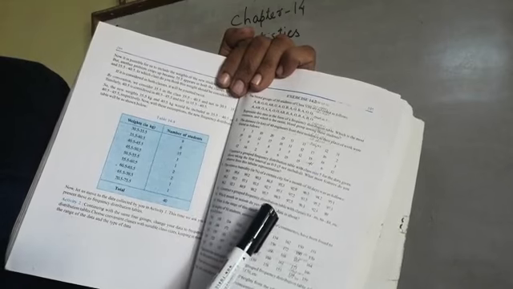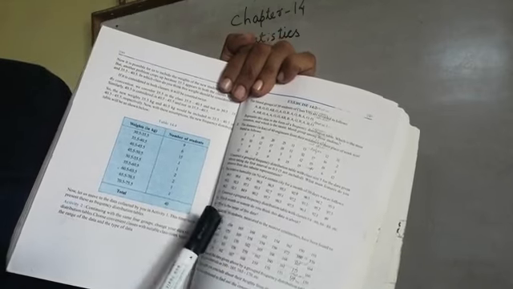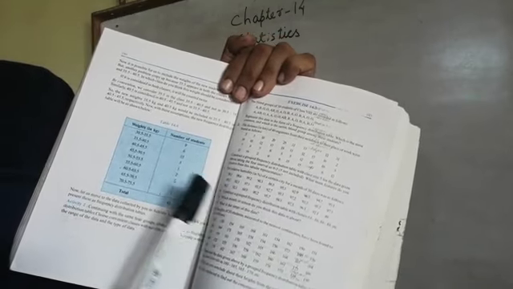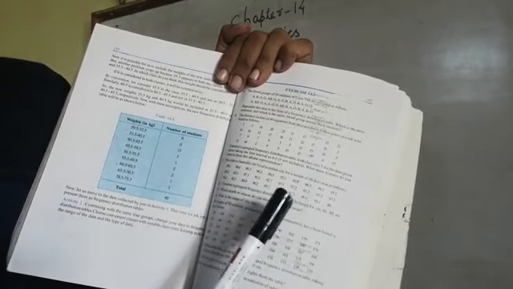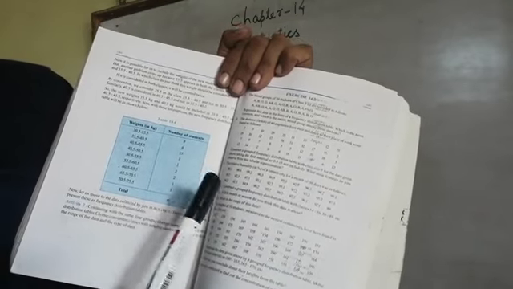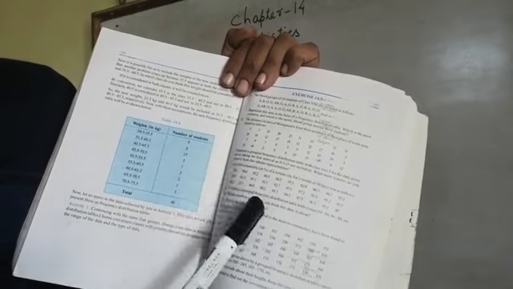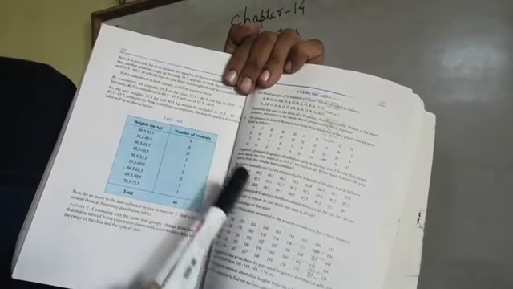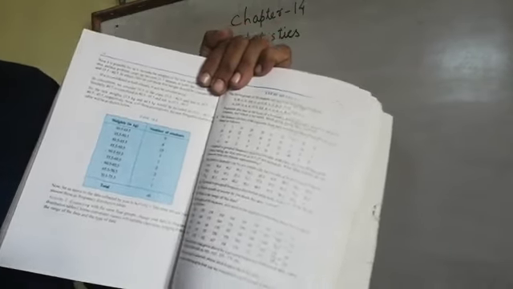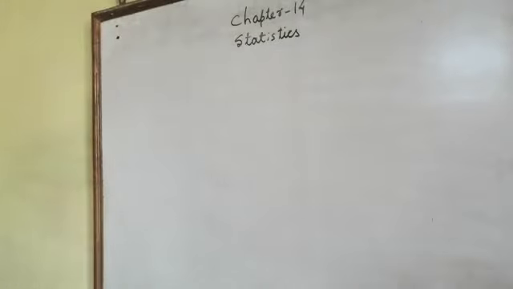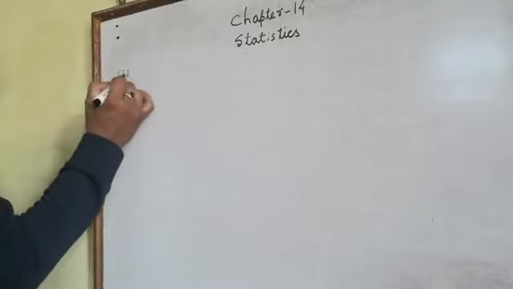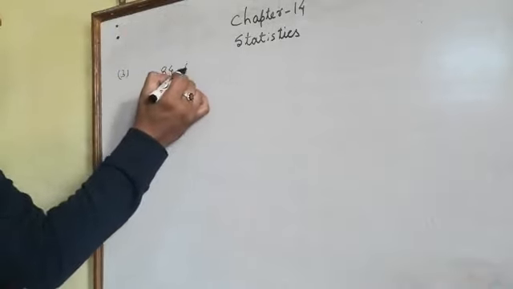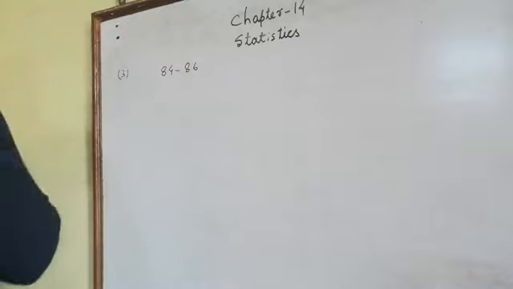Then you will see which month will be the common one, and what is the range of the data. Range means the highest value minus the lowest value, that is the formula for range. By using that formula we can solve this exercise. So the third question: 84 to 86.